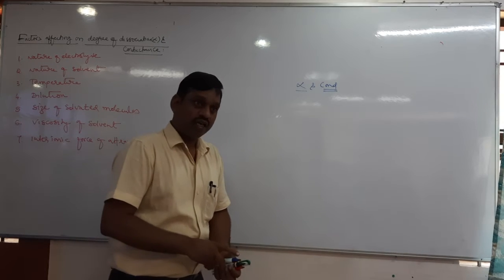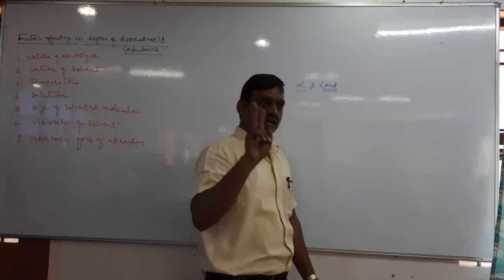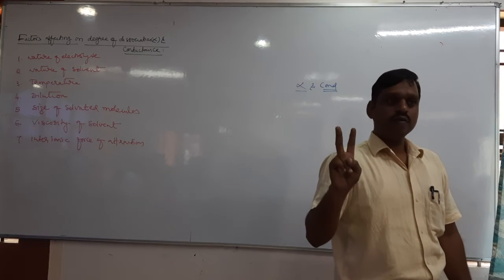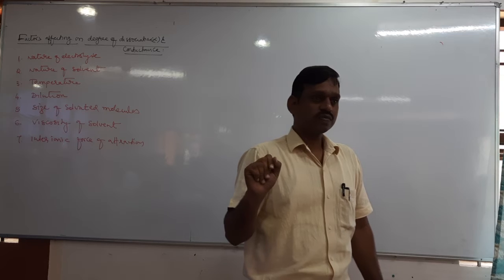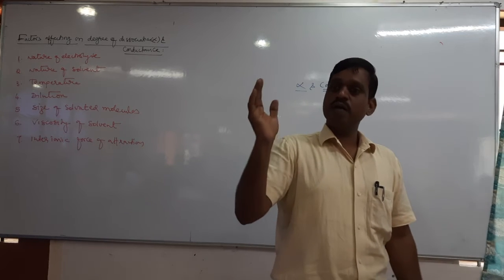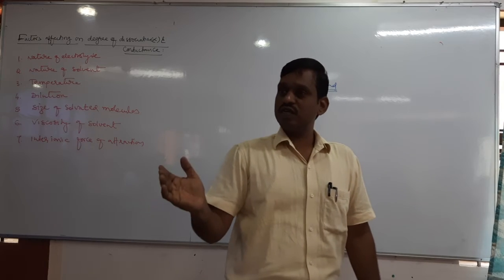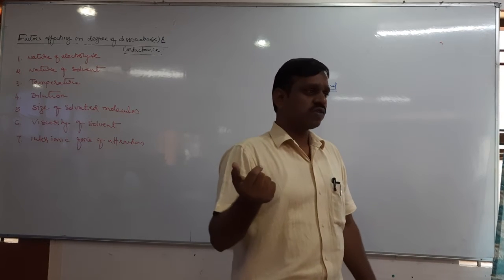See, usually the conductance of any electrolyte depends on two important factors. One, number of ions. As the number of ions increases, its conductance increases.